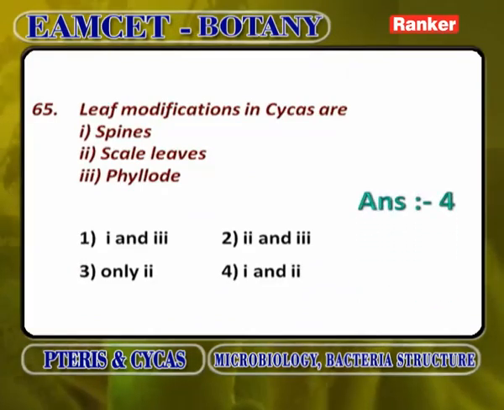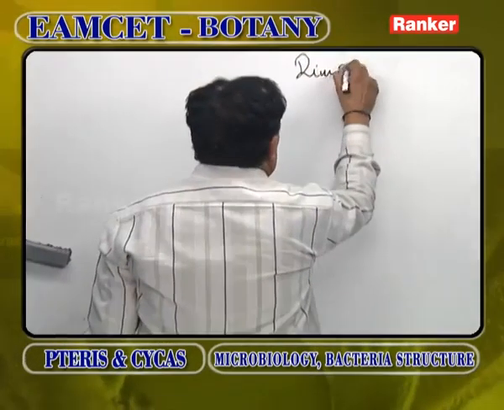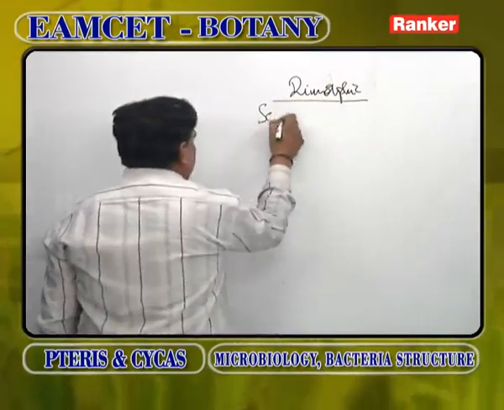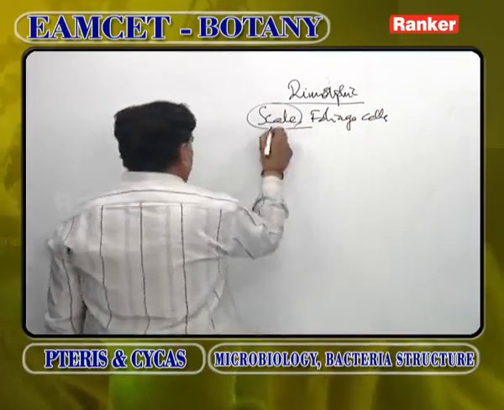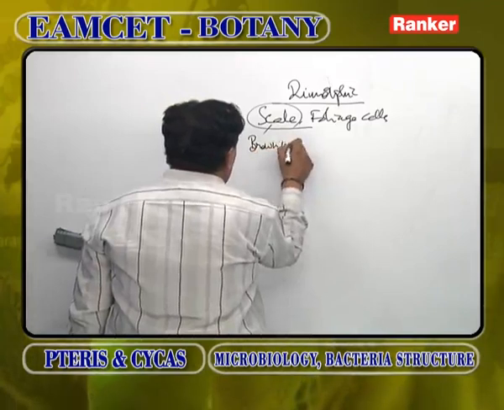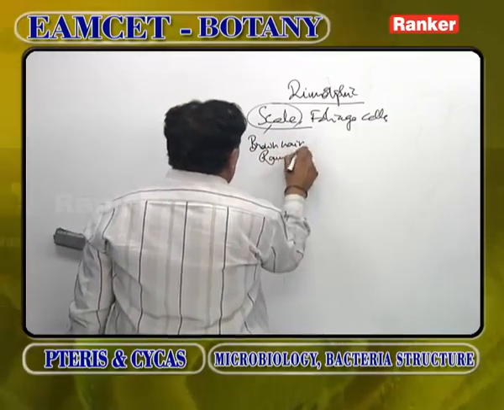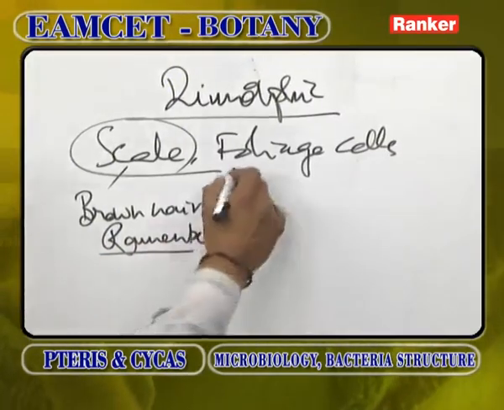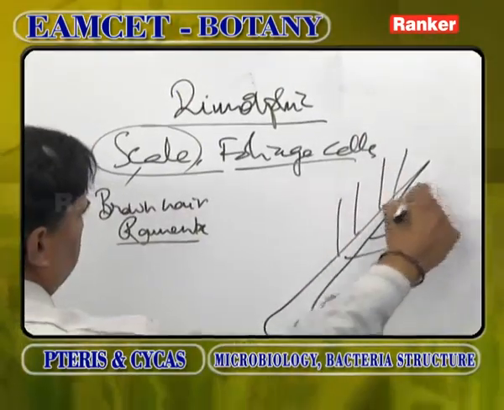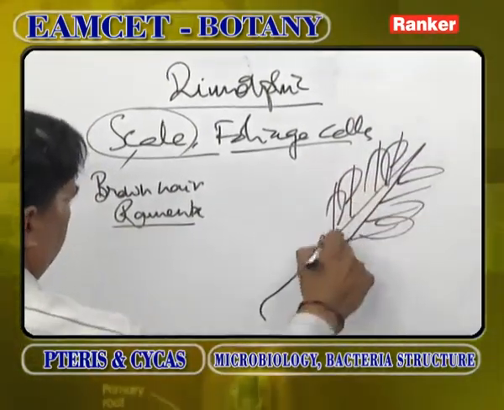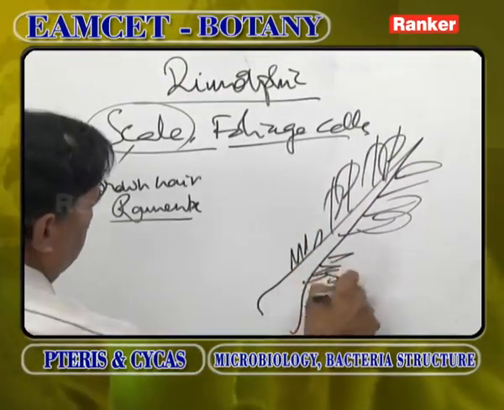Leaf modifications in Cycas. In Cycas the leaves are modified. Leaves in Cycas are said to be dimorphic: scale leaves and foliage leaves. Scale leaves are triangular in shape, surrounded by brown hair-like structures called ramenta. The presence of ramenta is a fern character in Cycas. The foliage leaf shows a rhomboidal leaf base and a hard central rachis. On both sides of the rachis, you will find numerous leaflets. The lowermost leaflets are modified into spines.